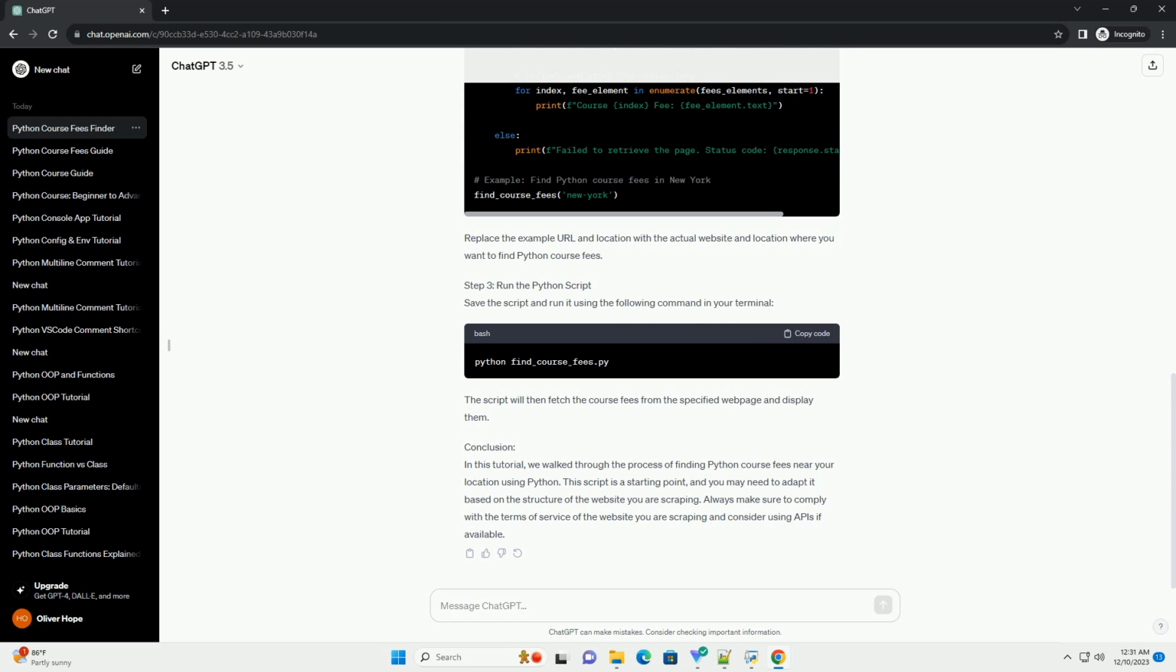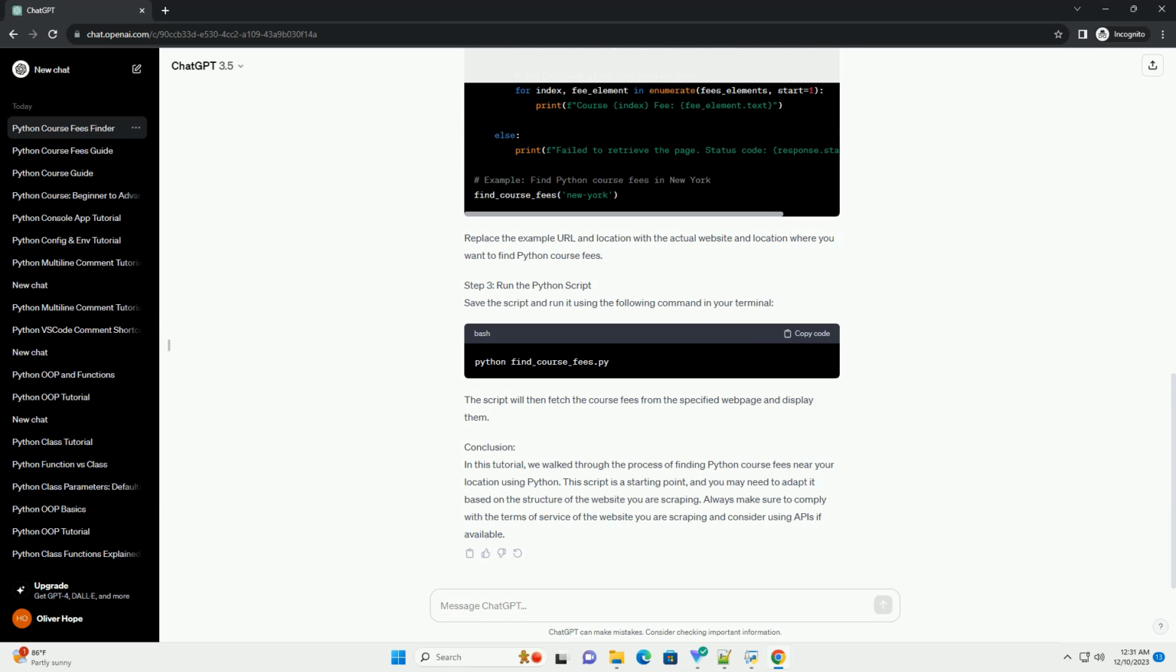Prerequisites. Step 1. Install required libraries. Before we start, we need to install the Beautiful Soup 4 library to help us scrape information from web pages. Open your terminal and run the following command. Step 2. Write Python code to scrape course fees.